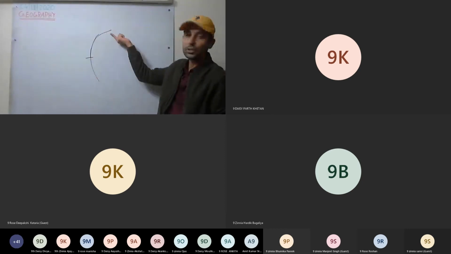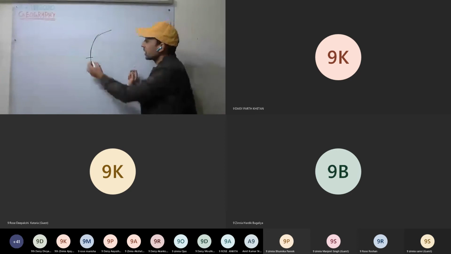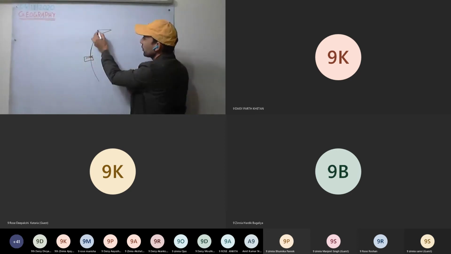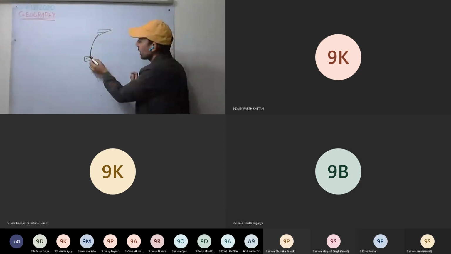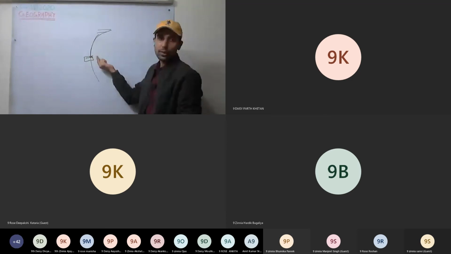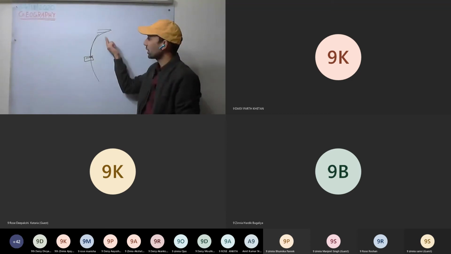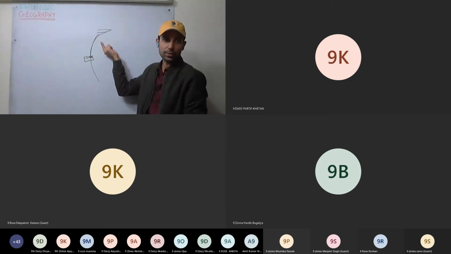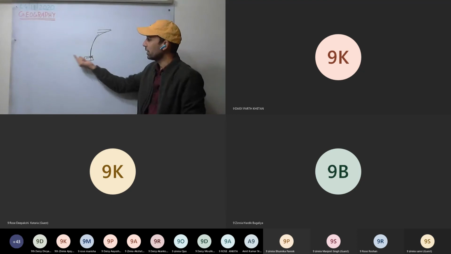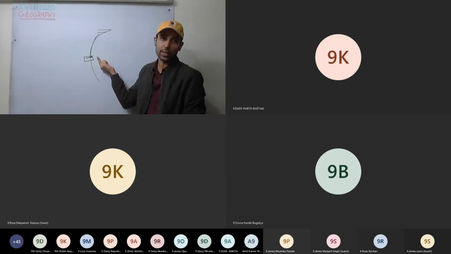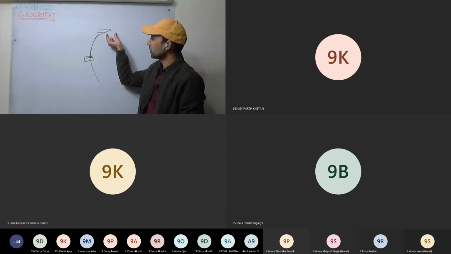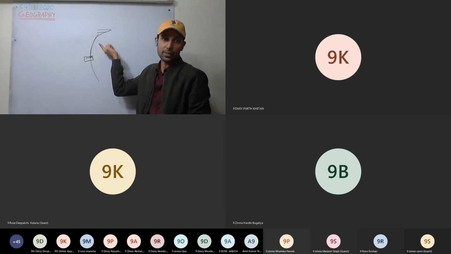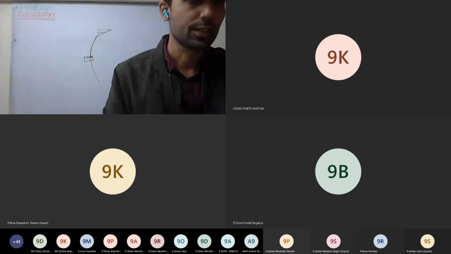So here we have more insolation, here we have less insolation. Because of the difference in insolation, different heat zones are being created depending on the amount of insolation we are getting. So torrid zone, frigid zone, and temperate zones, those all we have discussed.